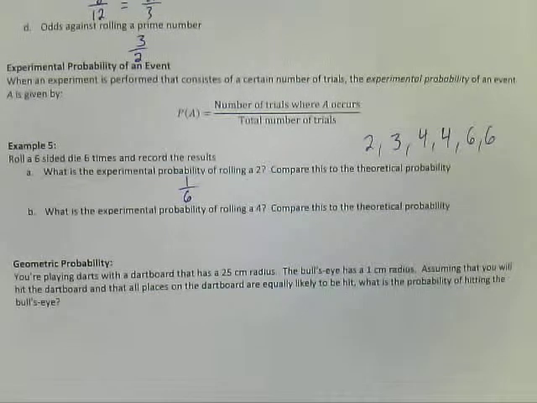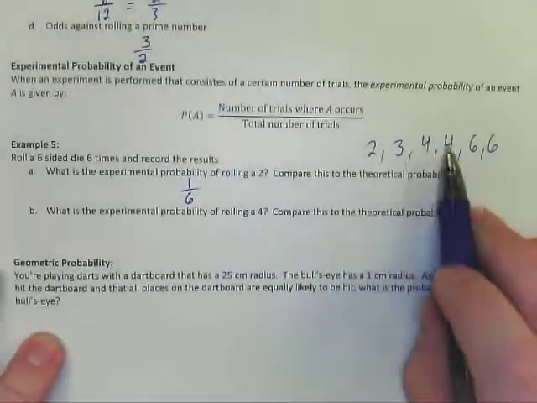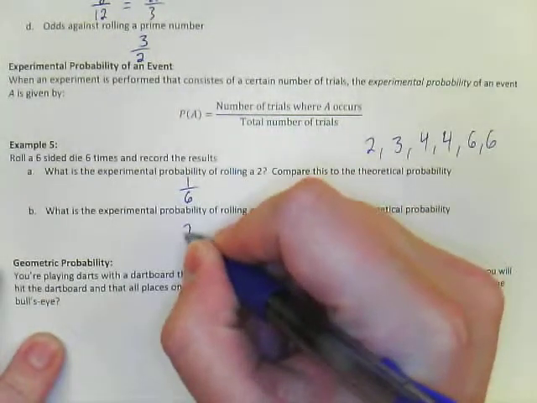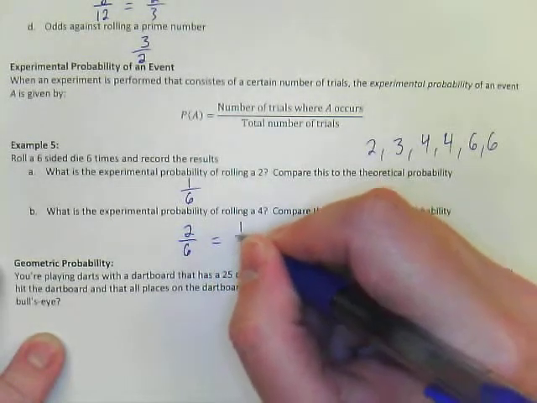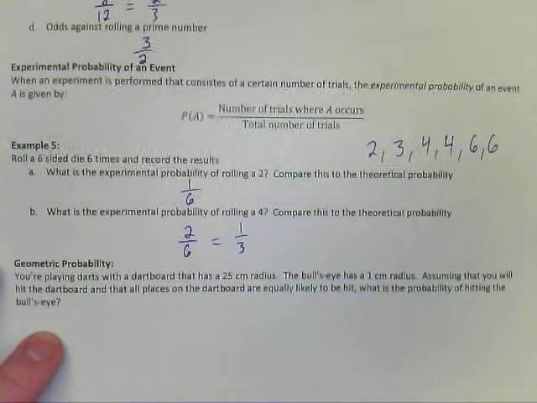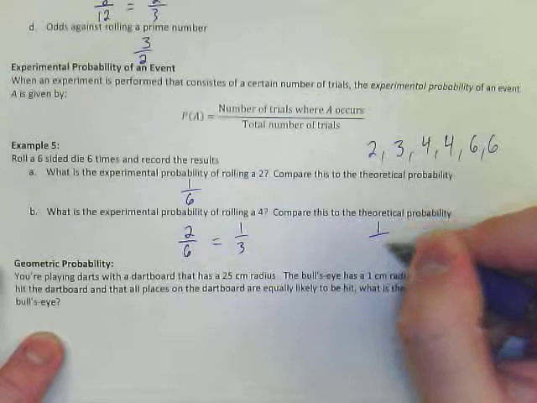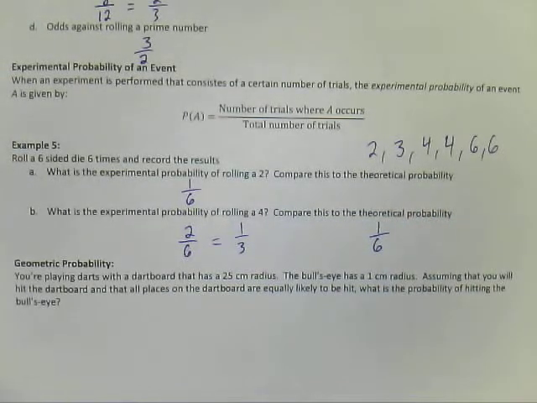Part B, though, says what's the experimental probability of rolling a 4? Well, I rolled a 4 twice, so I got 2 out of the 6 rolls were a 4. So 2 out of 6, that's 1/3. So 1/3 of the rolls I had were 4s. But the theoretical probability tells me that I should have only 1 out of the 6 times. So this is different. The experimental probability here is different than the theoretical probability. So again, experimental probability is based on what actually happened in an experiment as opposed to theoretical probability, which is what we should expect to happen in theory.